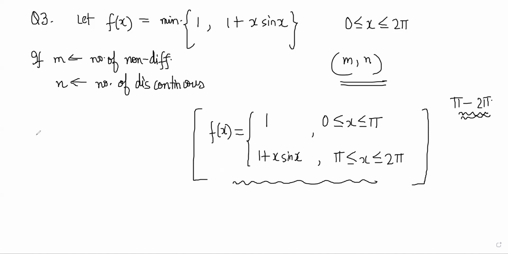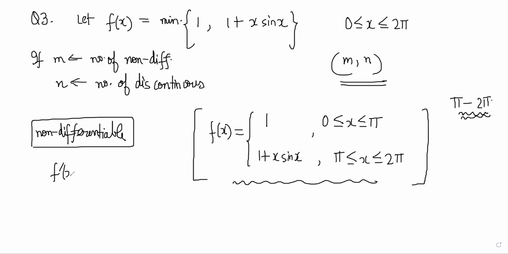Non-differentiability is at a certain point, no? What do you mean by it is non-differentiable? Sir, it gives a constant output 1 for every value from 0 to pi, so derivative is 0, as slope is 0. Constant functions ko thode bolte hain non-differentiable? Constant functions are nice functions, they are differentiable.